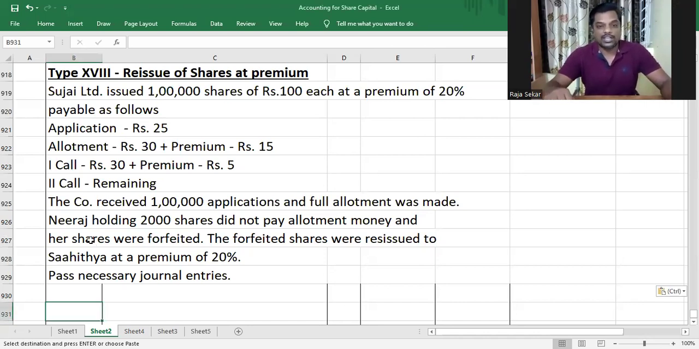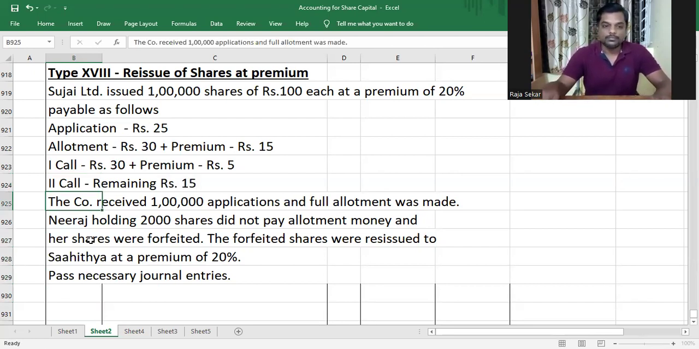Sujay Limited issued 1 lakh shares of rupees 100 each, issued at a premium of 20%, payable as follows. Application 25, allotment 30 plus premium 15. First call 30 plus premium 5. Second call is the remaining, which will come to 15 rupees, that is 120 minus 25 minus 45 minus 35. All other calls.